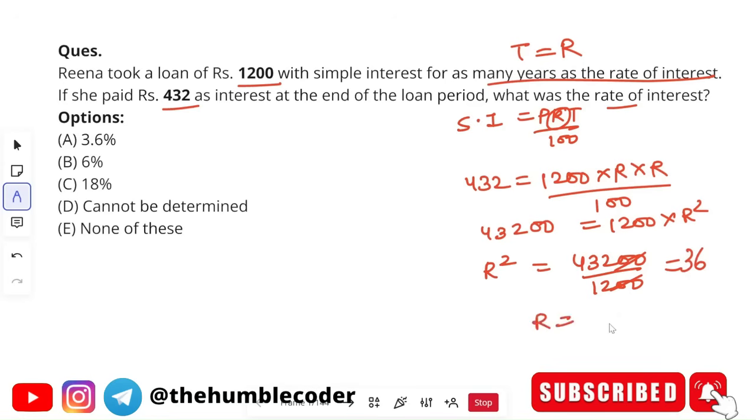So R value will be how much? 6, right? So finally the rate is how much? 6% in this case. So the correct answer for this question is going to be 6%.